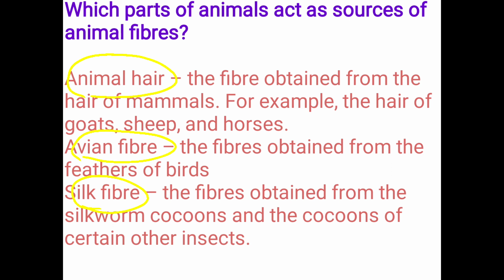Okay, the fiber obtained from the hair of mammals, for example goats, sheep, horses. From those animals' hair they will make fiber. And next one, from the feathers of birds we also get one type of fiber, that is avian fiber. And as usual, from the cocoons of the silkworm we make that silk fiber. See, these are the parts of the animals: animal hair, avian fiber, silk fiber. In the sense what, these are the parts of the animals that they will use to produce the fiber.